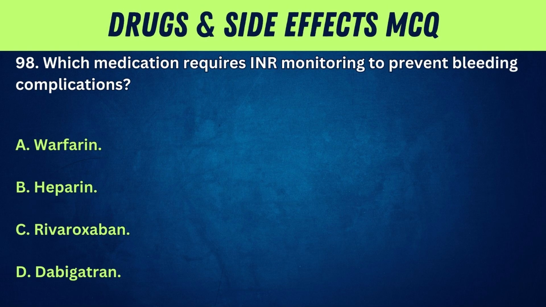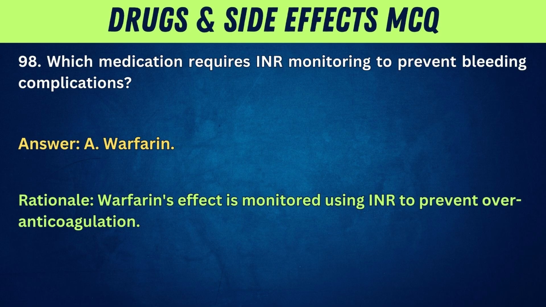98. Which medication requires INR monitoring to prevent bleeding complications? A. Warfarin. B. Heparin. C. Rivaroxaban. D. Dabigatran. Answer: A. Warfarin. Rationale: warfarin's effect is monitored using INR to prevent over-anticoagulation.